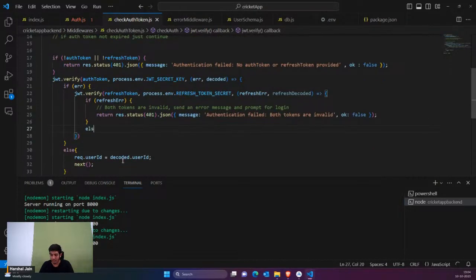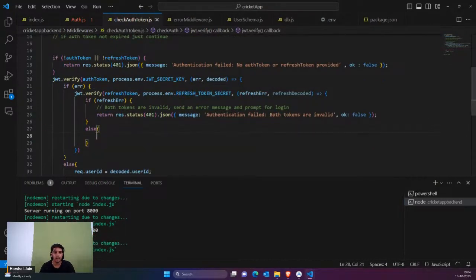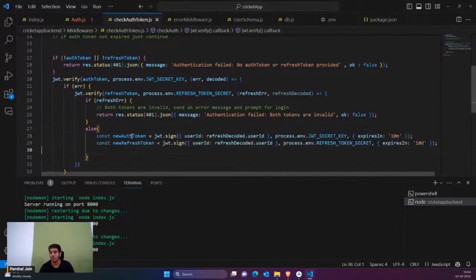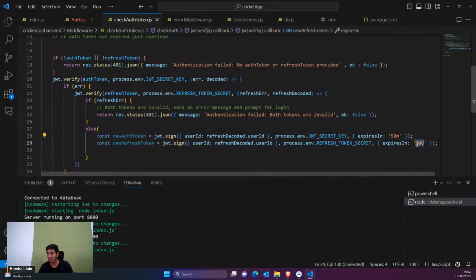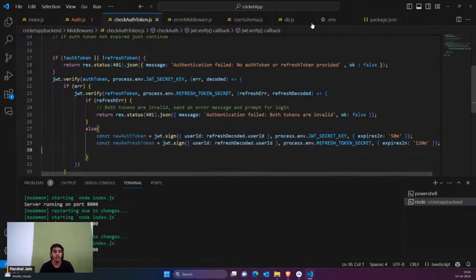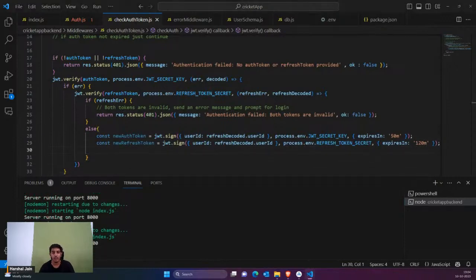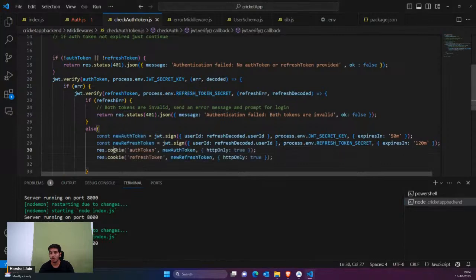But if the refresh token is not expired, that means I can regenerate the auth token and refresh token. I can regenerate the auth token and the refresh token, and let's say it's again 50 minutes and 120 minutes. I've regenerated the auth token and refresh token, right? Now we are going to simply set it into our cookies.